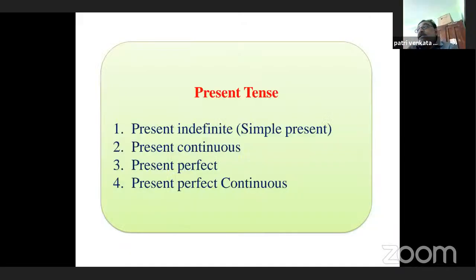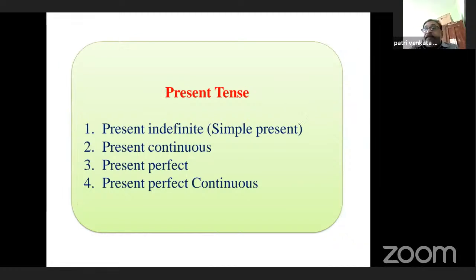Let us see the 4 types that come under present tense. Present indefinite, or we can call it simple present or present simple. Present continuous, present perfect, and present perfect continuous.